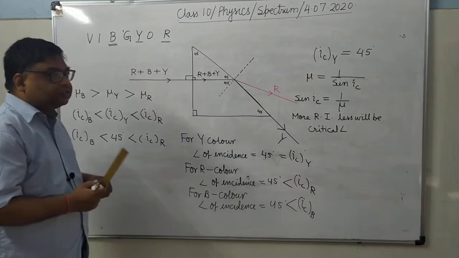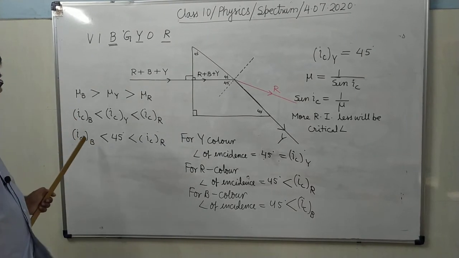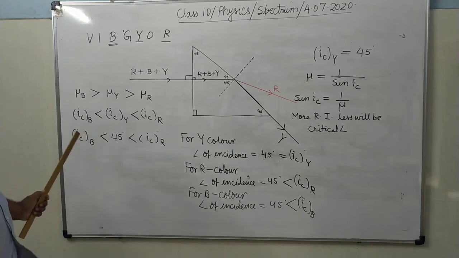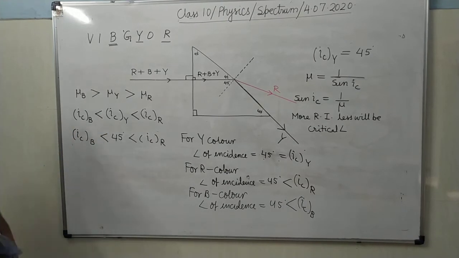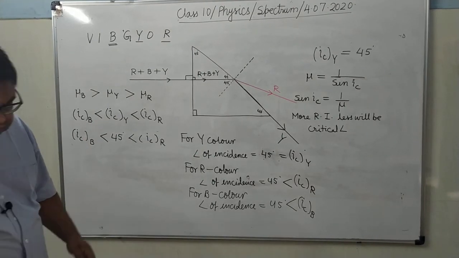Its critical angle is smaller than 45. The earlier expression is not correct.